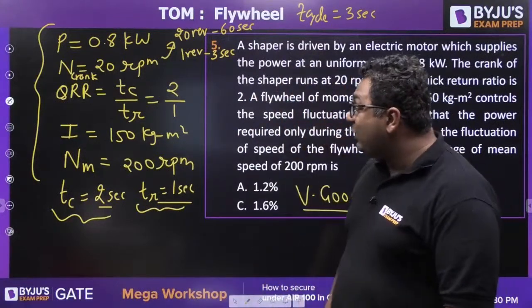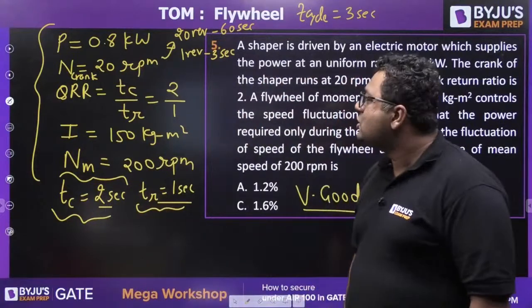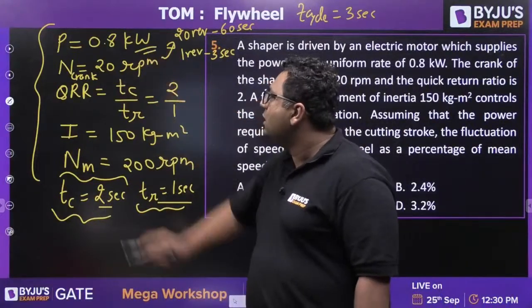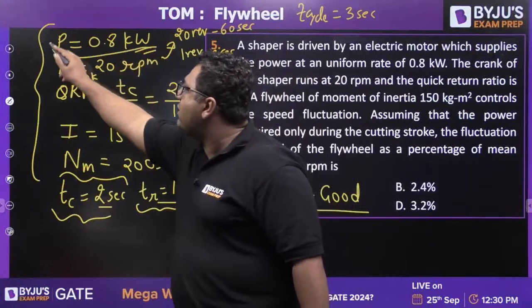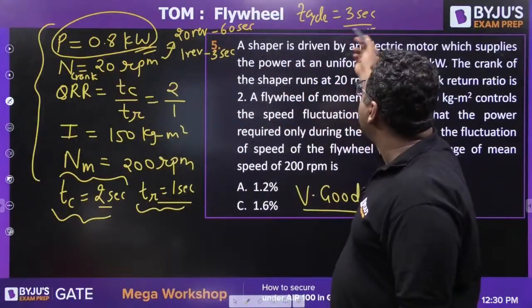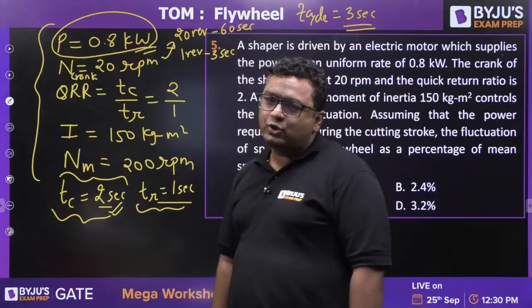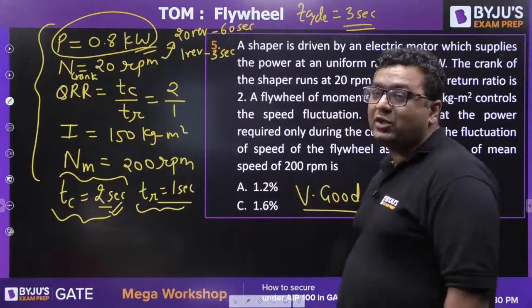So you know that energy is required only during cutting. The power rating is given to you. So whatever power is produced in the cycle time, that is in 3 seconds, will be utilized only at that time. So you can find delta E with this.